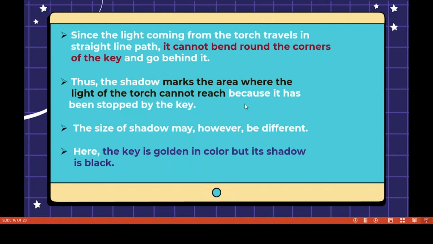Thus the shadow marks the area where the light of the torch cannot reach because it has been stopped by the key. The size of the shadow may however be different. Here the key is golden in color but its shadow is black. Yes, you know children, shadows are always black.